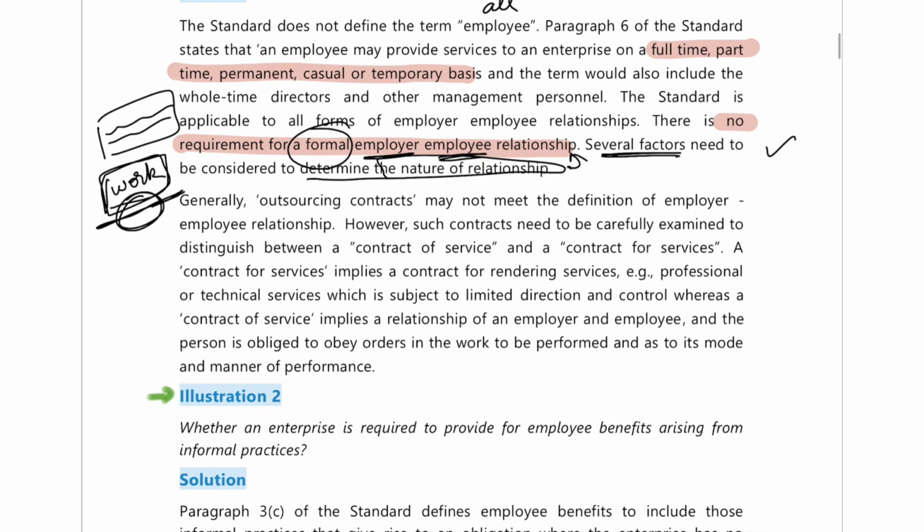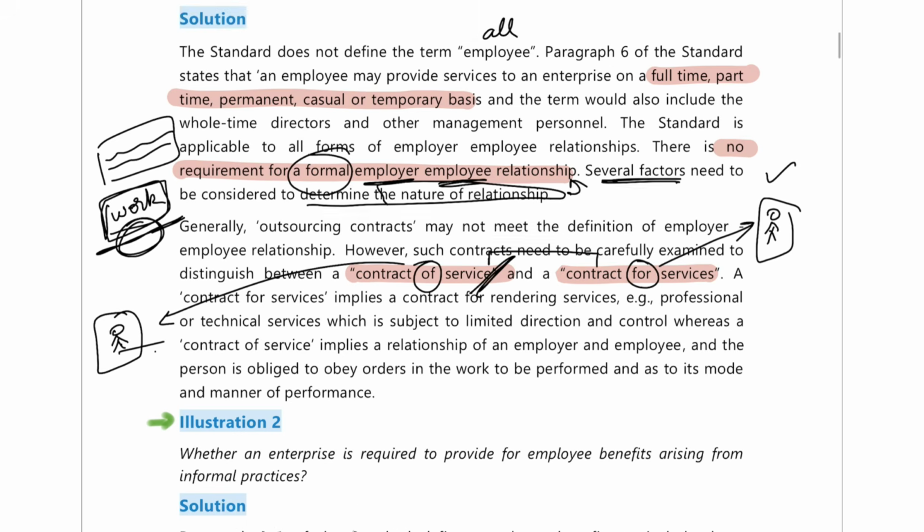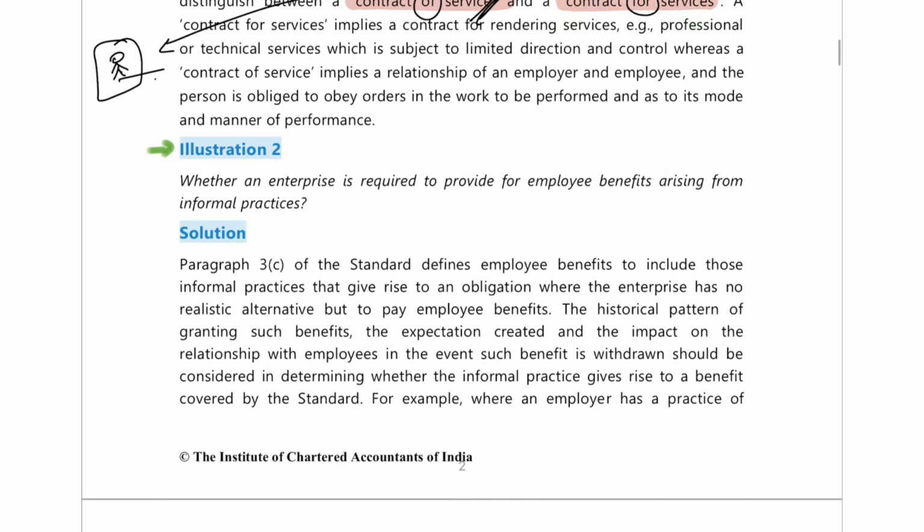Fine. So here then they are telling you that it should be a contract of service and not a contract for service. In the concept video I told you the difference between both. Contract for services usually comes when a professional service is taken, where the professional is not bound to listen to the employer. Whereas in a contract of service, there is an employer-employee relationship and the employee is bound to listen to his employer. So it should always be a contract of service. Fine. So that was your illustration number 1.